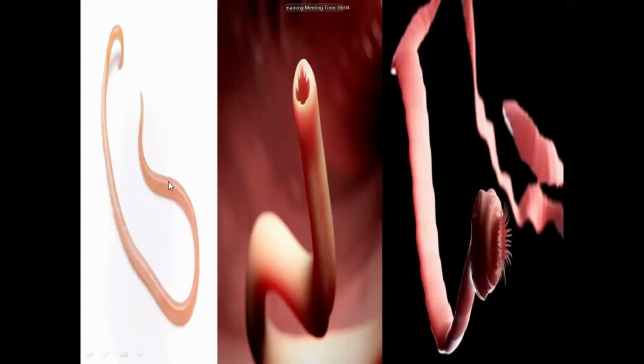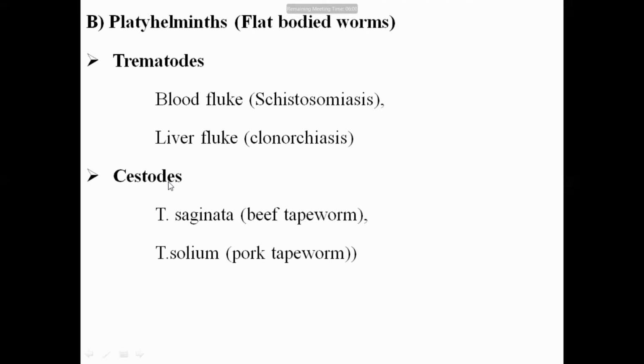And the cestodes, this group is the important one. They are flat-bodied forms: Taenia saginata, that's the beef tapeworm, and Taenia solium, that's the pork tapeworm. So platyhelminths are the flat-bodied worms: trematodes are the blood fluke and the liver fluke, and cestodes are Taenia saginata, the beef tapeworm, and Taenia solium, the pork tapeworm.